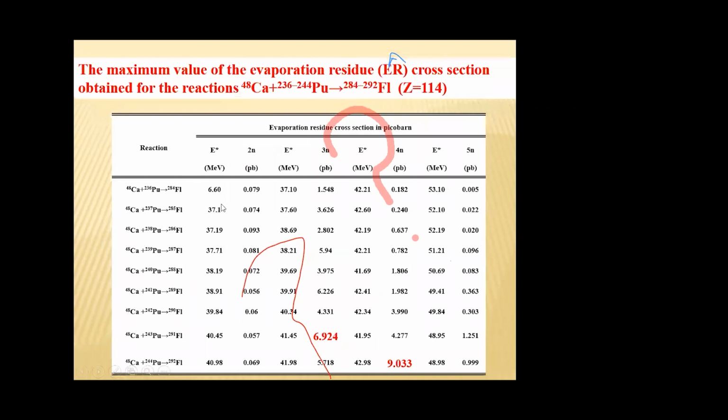In this table we have given the maximum evaporation residue cross-section in 2N channel, in this column 3N channel, in this column 4N channel, and the last column 5N channel. The reactions are given here. These tables are computed using the Moller mass table. From this table, we can see that 291 flerovium has maximum production cross-section in 3n channel, and 292 flerovium has maximum cross-section in 4n channel.